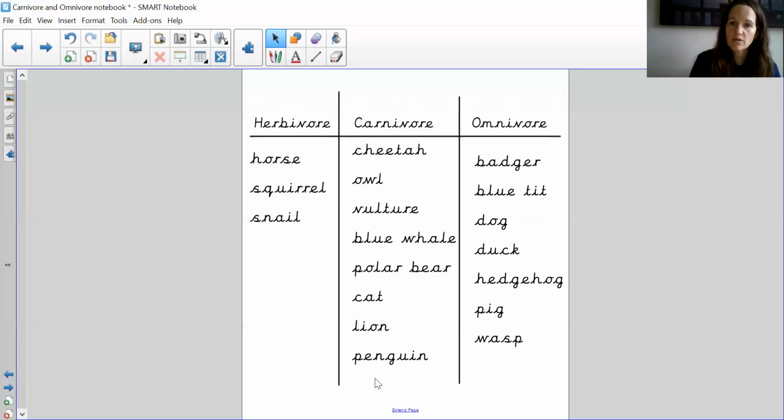And then for omnivores, we have a badger, the blue tit, the dog. They would have a mix. Just like us humans, we have flat, broad teeth at the top, and we also have our canine teeth, which are pointy. So we have a bit of both to help us. Those are all the answers for sorting the animals by herbivore, carnivore, and omnivore.